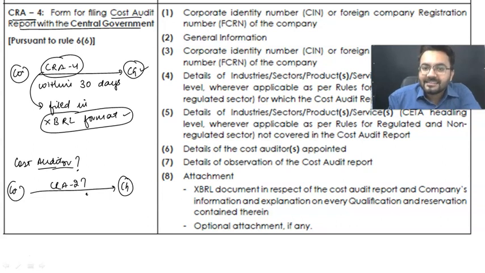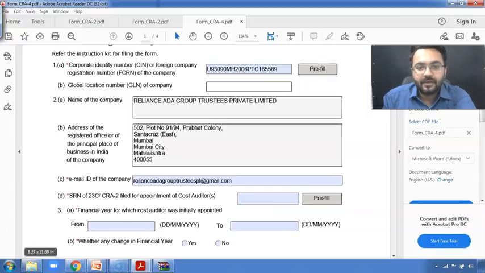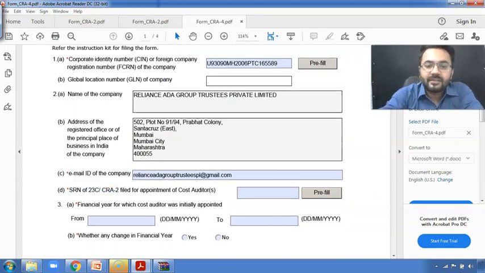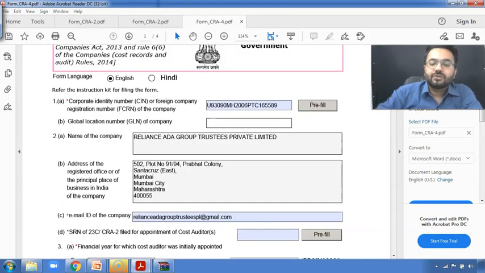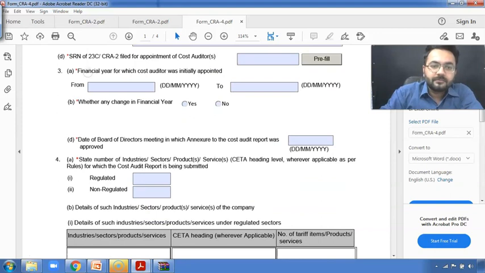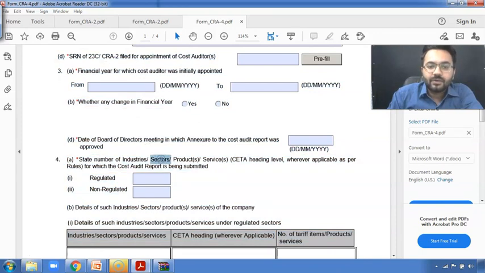So they just need clarification over here whether you have done this part also or not. The SRN of CRA2 filed for appointment of cost auditors, you are just going to mention that. Apart from that, what they next need is the financial year for which the cost audit has been done. See point number 3 over here. Getting my point?